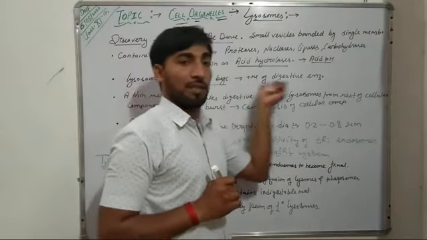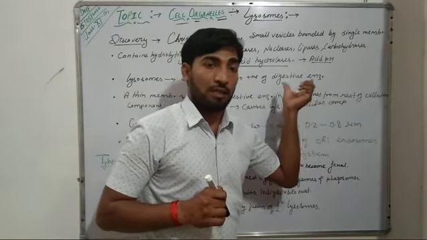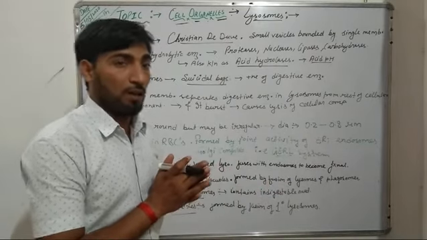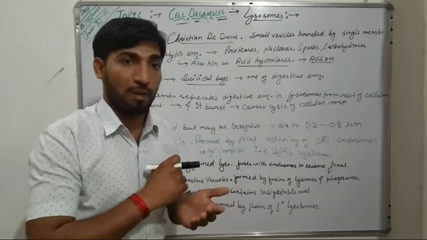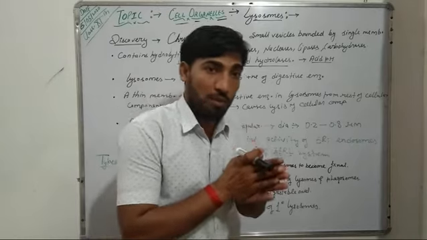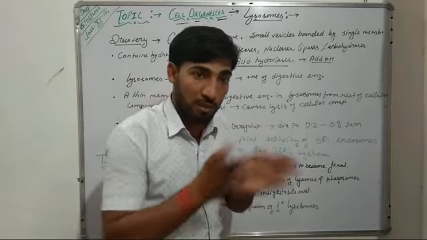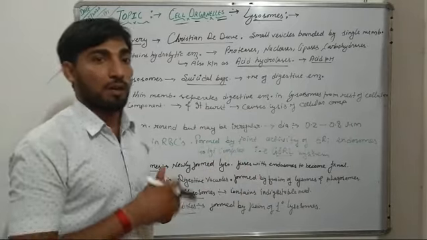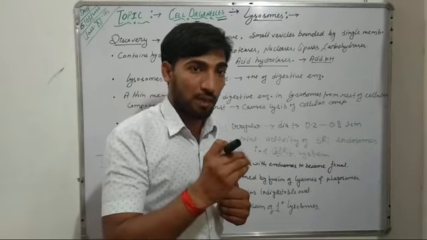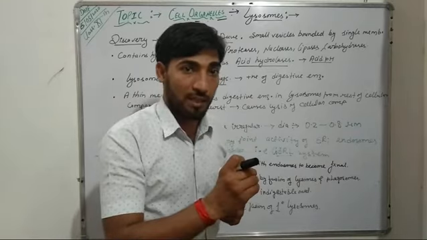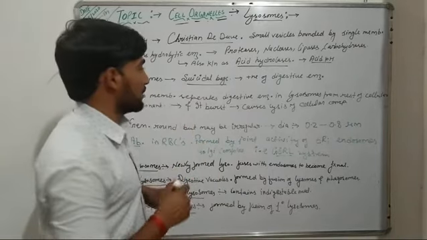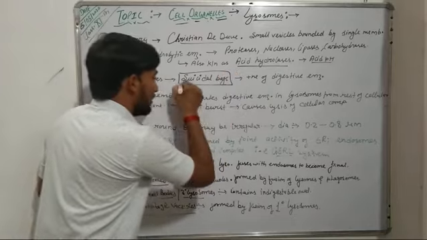Because they contain digestive enzymes, and these digestive enzymes are separated from other components of a cell with the help of a single and thin membrane which surrounds the lysosomes. And if this thin membrane bursts, then all these digestive enzymes are released in the cell cytoplasm, and then these enzymes cause the lysis of that cell, that is the death of that cell. Because these lysosomes can cause death of the cell, that's why they are known as suicidal bags of a cell.